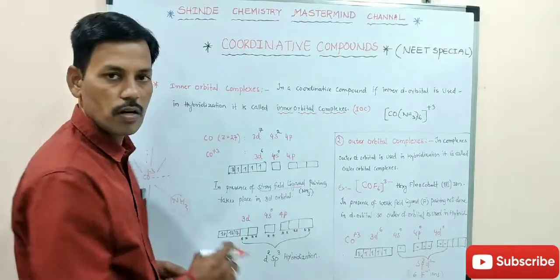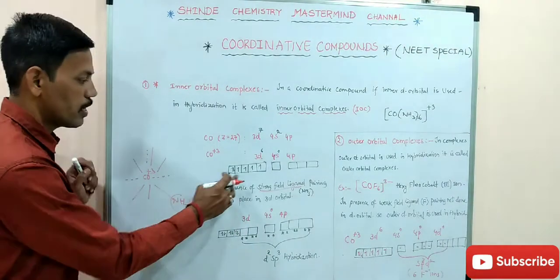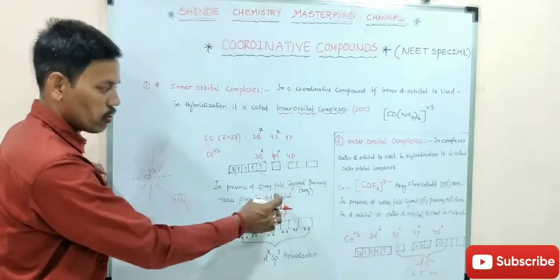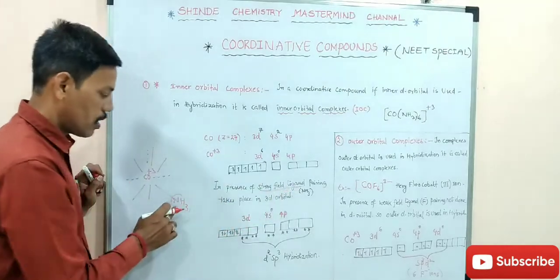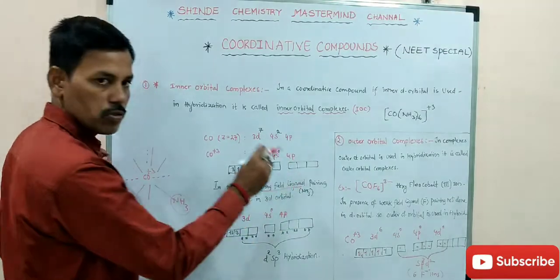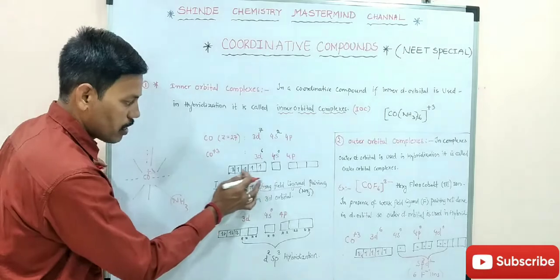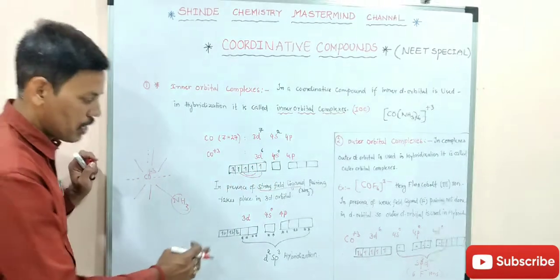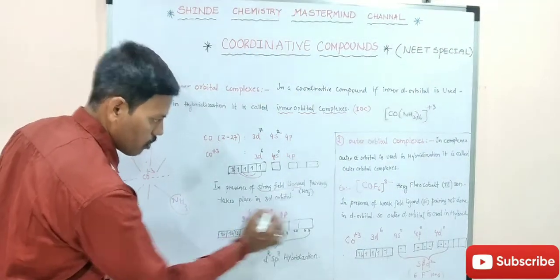So in the presence of strong field ligands, pairing takes place. Generally, pairing means the lone pair of electrons are there. In the presence of this strong field ligand ammonia, how many ammonias are there? Six ammonias are there. So in the presence of a strong field ligand, the pairing takes place. It means these electrons are paired up. So here we have 3d6, 4s0, 4p0.